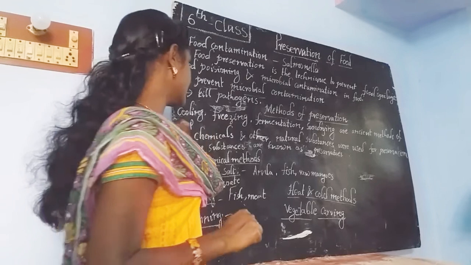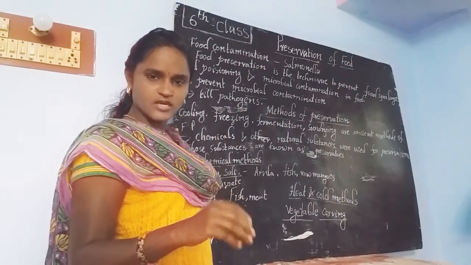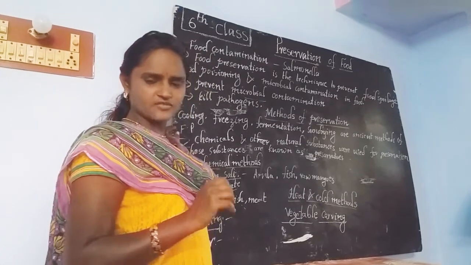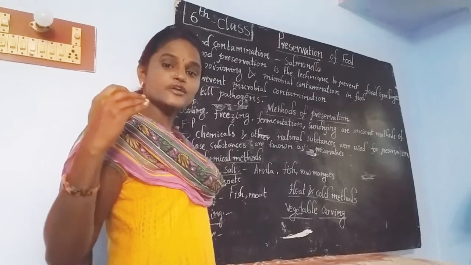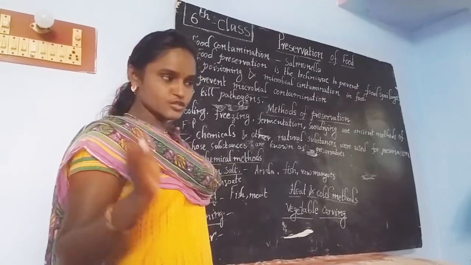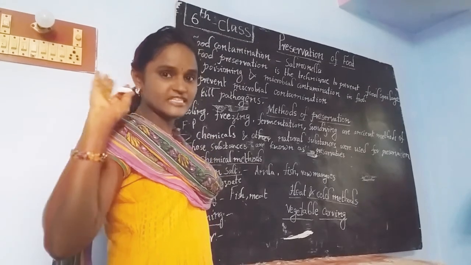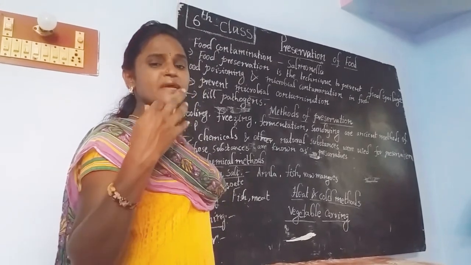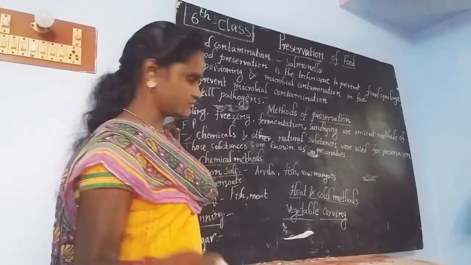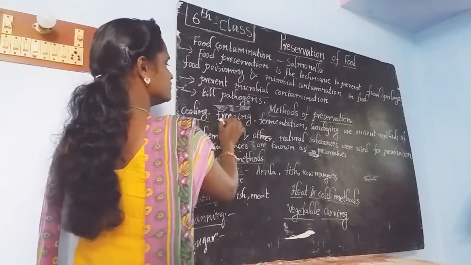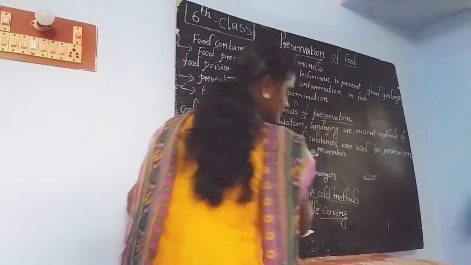Okay. Then what are the methods of preservation? From ancient days onwards, many people used many techniques in order to store food. What are the techniques and methods we will discuss now? See here: cooling, freezing, fermentation and sun drying.